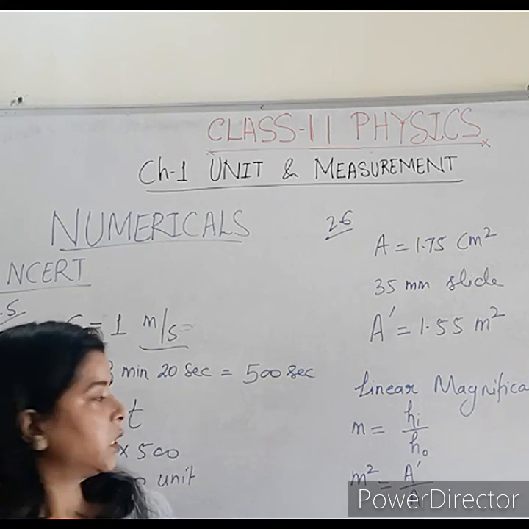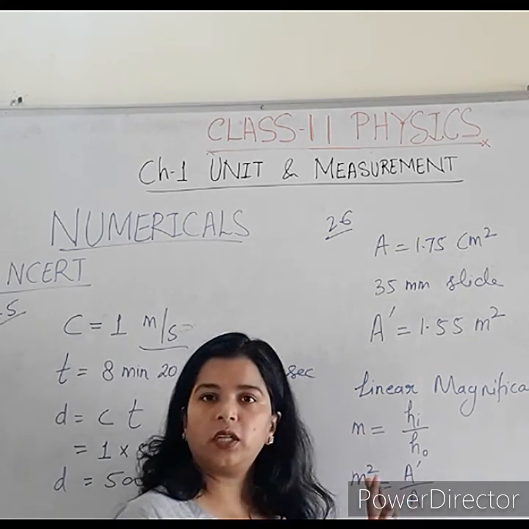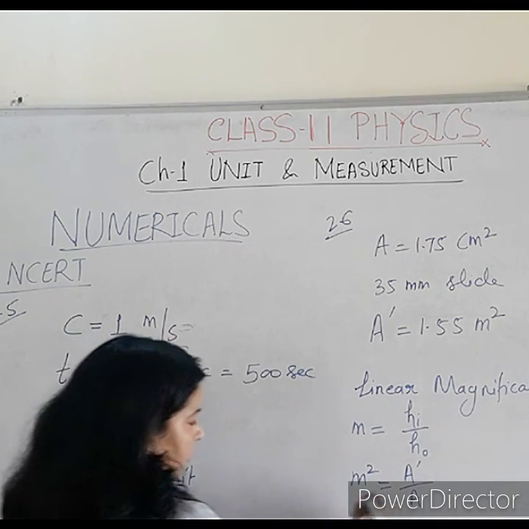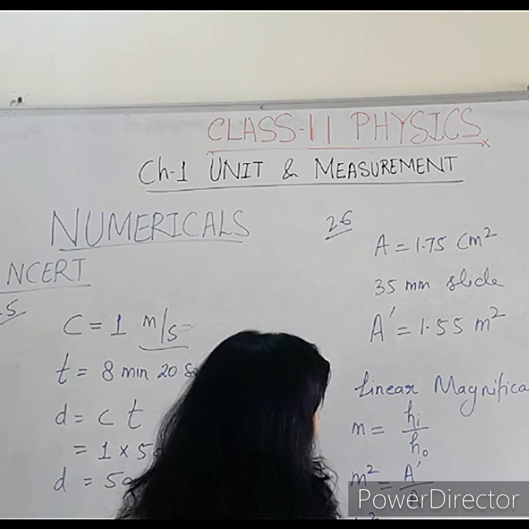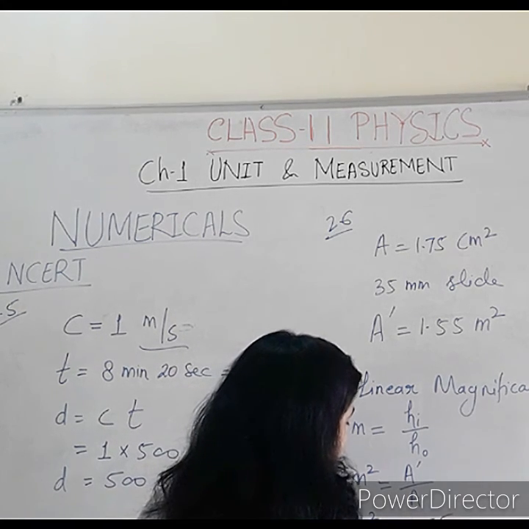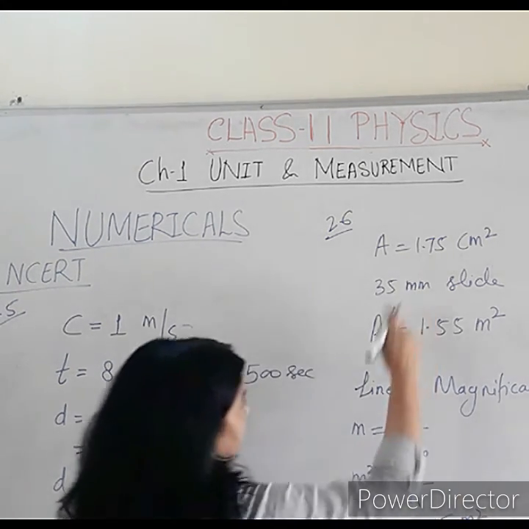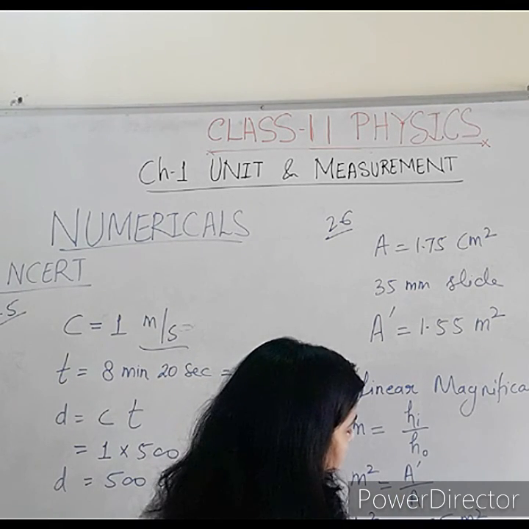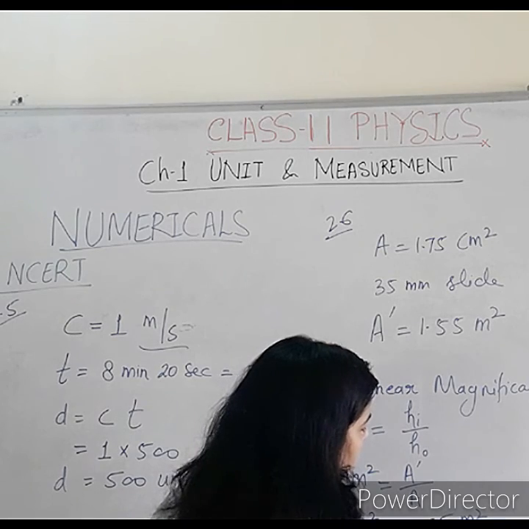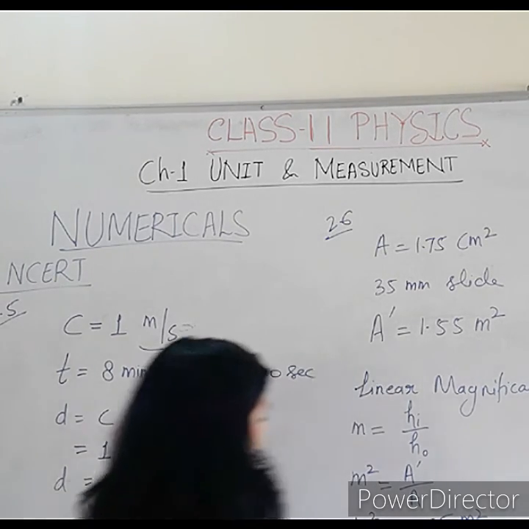So if we take a square, side squared is equal to area. Now putting the values, m square is equal to 1.55 meter square, and here it is given in centimeter square, so 10 to the power minus 2 minus 2, minus 4 meter square.